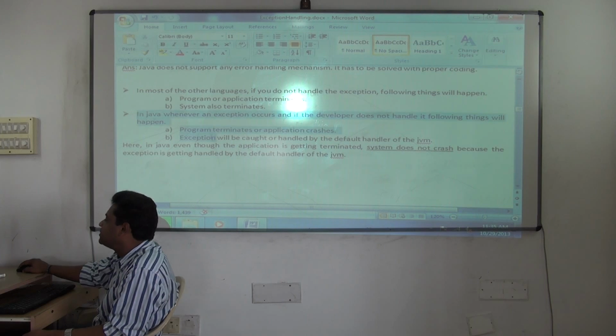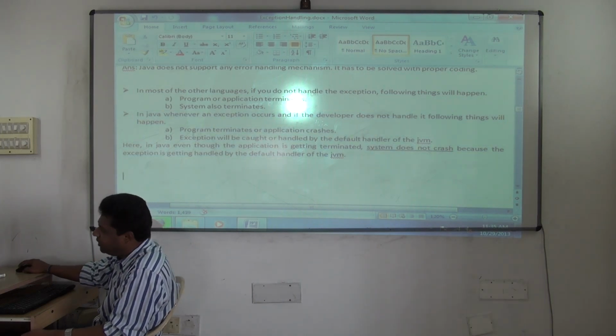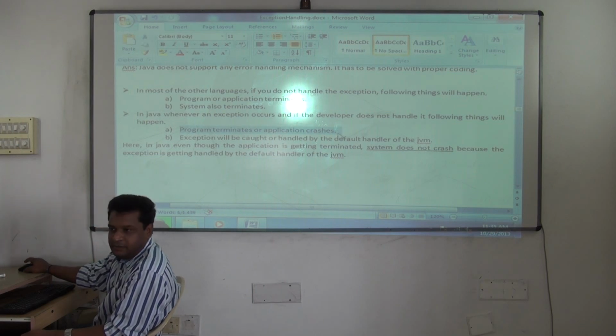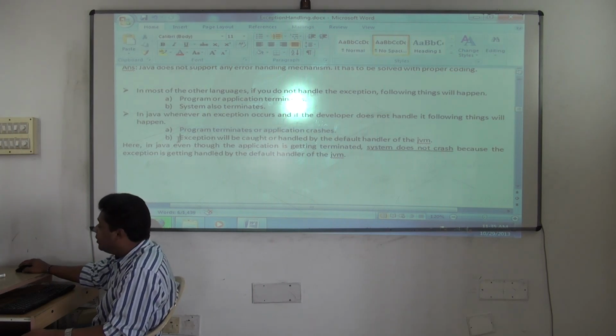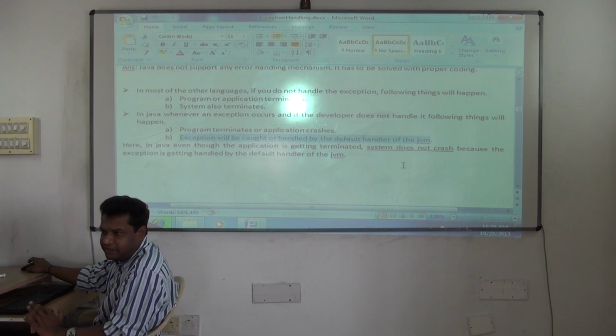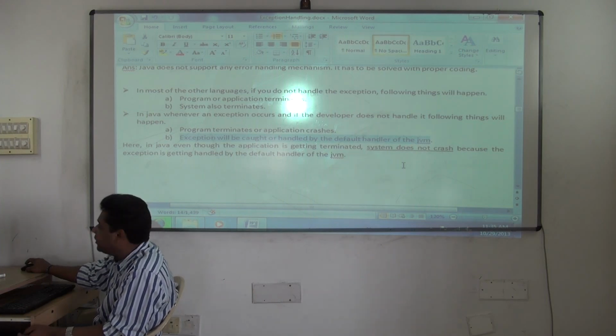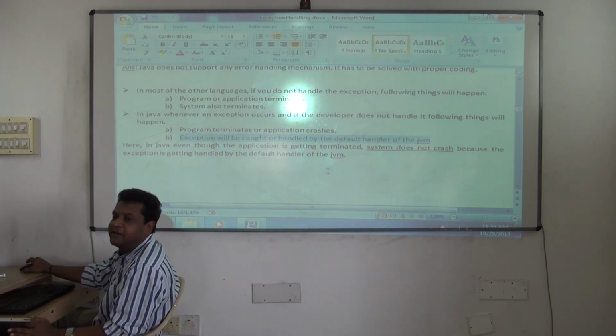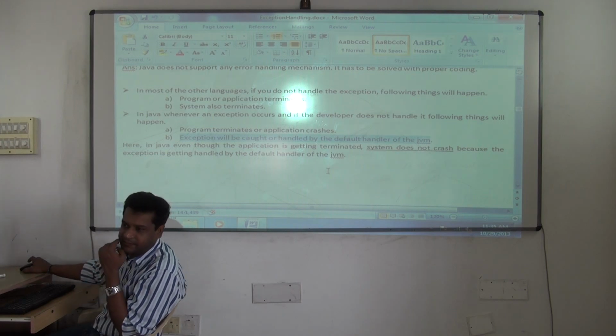In Java, whenever an exception occurs, if the developer does not handle it, the following things will happen. The program will terminate, but your system will not crash. It will be handled by the JVM. We will get into an example and observe all this now. In Java it is guaranteed that your system doesn't crash.